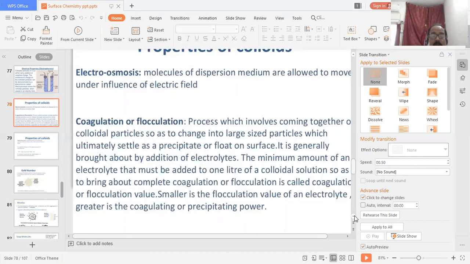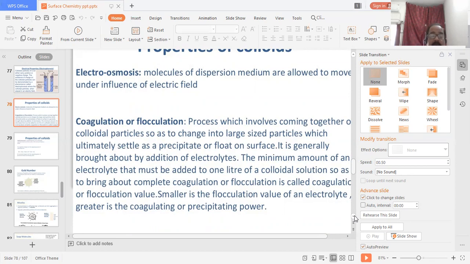Coagulation or flocculation means the process which involves coming together of colloidal particles so as to change into large size particles, which ultimately settle as a precipitate or float on the surface. It is generally brought about by the addition of electrolytes.